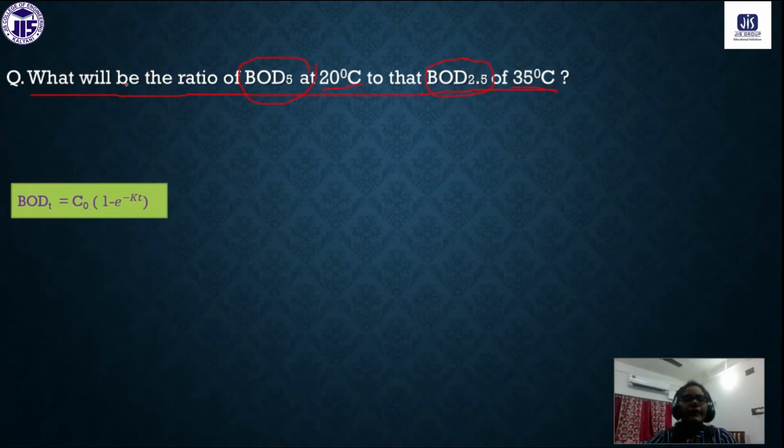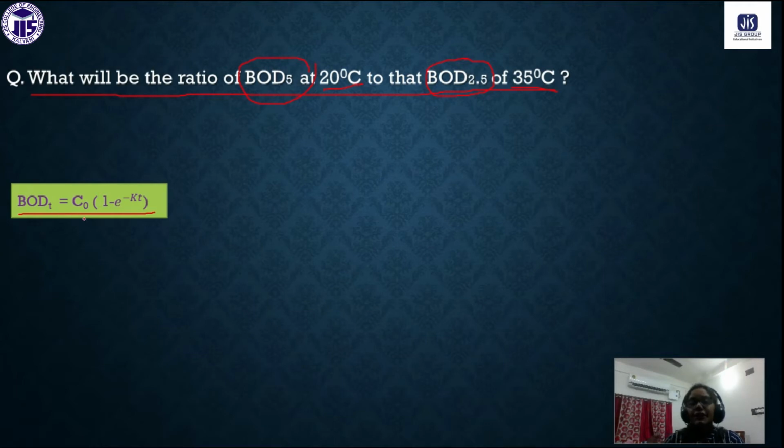Yes, so these are the formulas you already know. That is BOD at time t equals C0 into 1 minus e to the power minus kt, where BOD at time t is whatever BOD we have at time t.